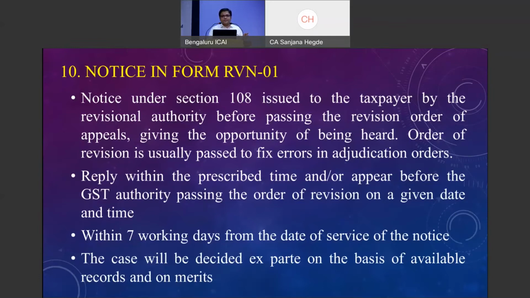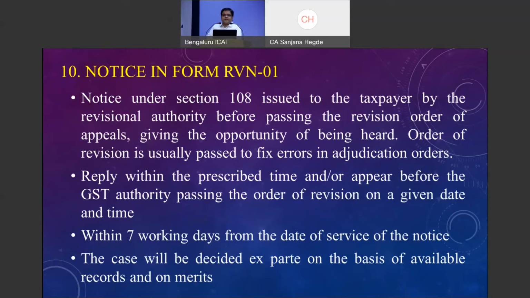So wherever there is missing out, wherever there are errors, that can be taken up under section 108 and they can rectify. Before such rectification, as a requirement under the law, they will give a notice in RVN 01, for which the assessee is required to approach the revision authority and give his submissions and responses. If it is found to be valid, the revision authority will drop the notice. If not, then an order will be issued in ADT 04, which will again be appealable to SISTAT.